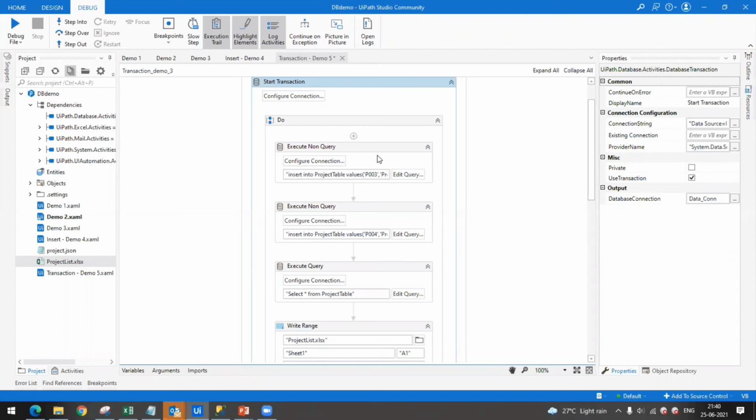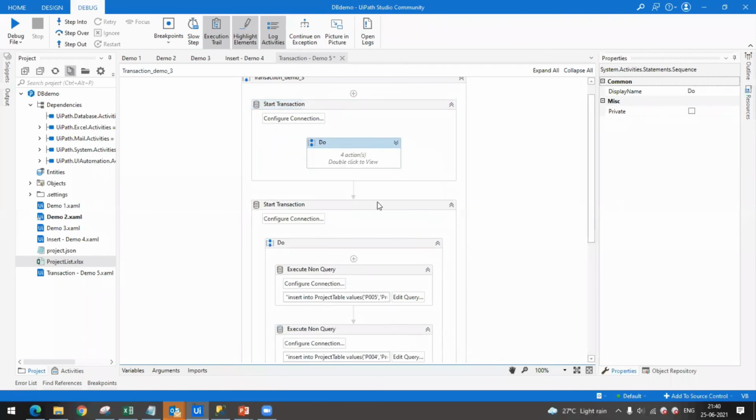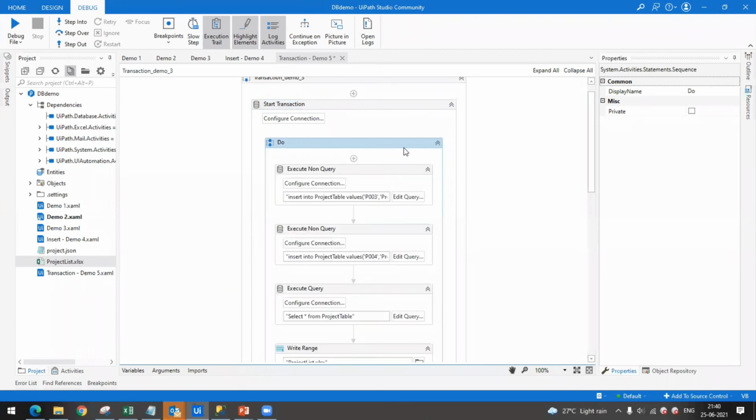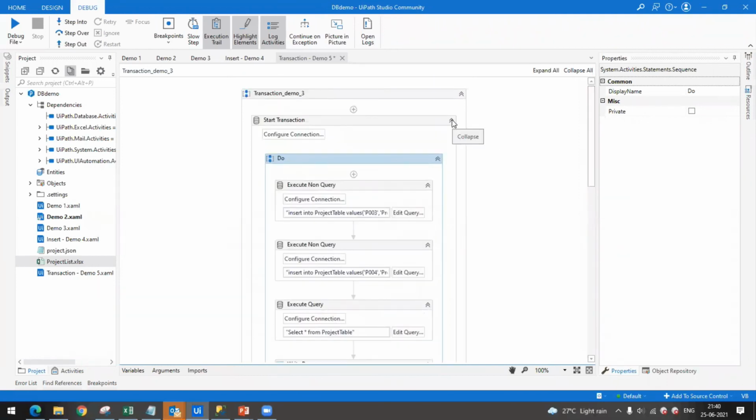Yes. The only thing is everything should be present inside this sequence. If it is going out of this sequence, it means the connection is broken, and you have to establish a new connection. If it goes outside, it's automatically disconnected.